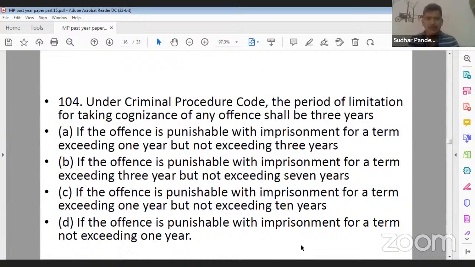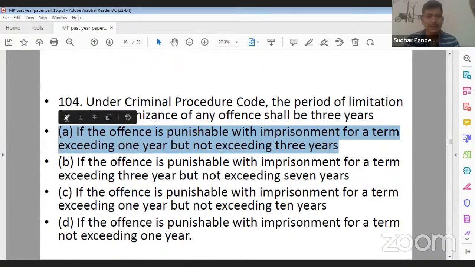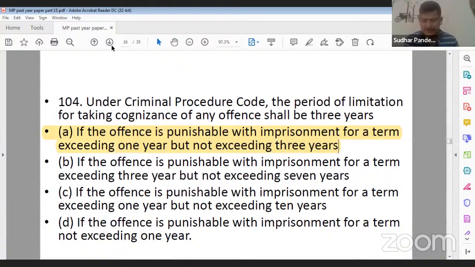The period of limitation for taking cognizance of any offence shall be 3 years in the cases where the offence is punishable with imprisonment exceeding 1 year and not exceeding 3 years. So A is the correct answer. A for Ahmedabad is the correct answer.